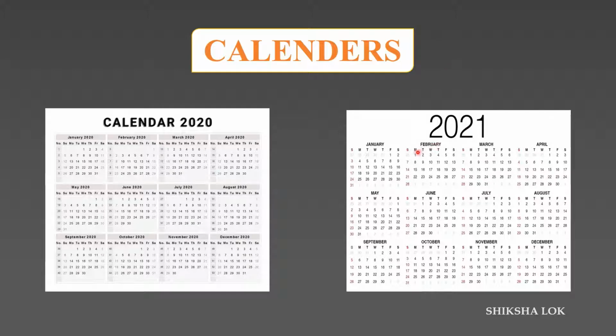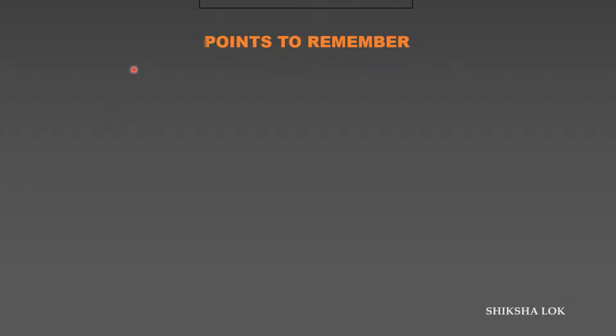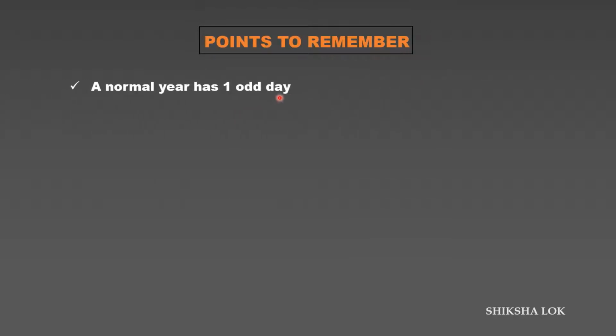So, the topic of the day is calendar. Okay, let's learn some things regarding calendars. So, there are some points. A normal year has one odd day, because in a year we have 365 days. In that, 52 weeks and one extra day is there, so that we call an odd day. For a leap year, we have two odd days, because for a normal year we have one odd day, and for a leap year one extra day is there, so two odd days.